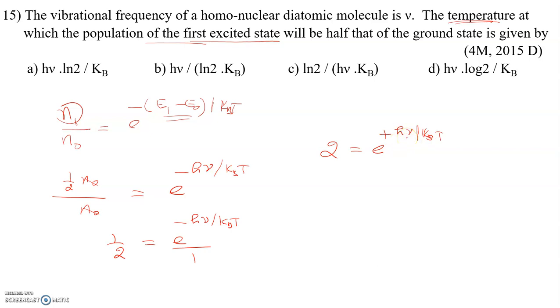Then take logarithm, so ln 2 equal to h nu by kB into T. We want T, temperature, so T is equal to h nu by kB into ln 2. So this is the temperature at which the population of the first excited state will be half that of the ground state. So the correct option is h nu by kB into ln 2.